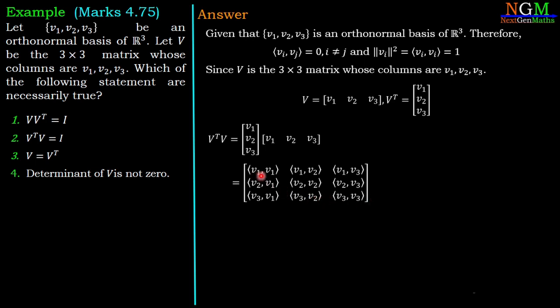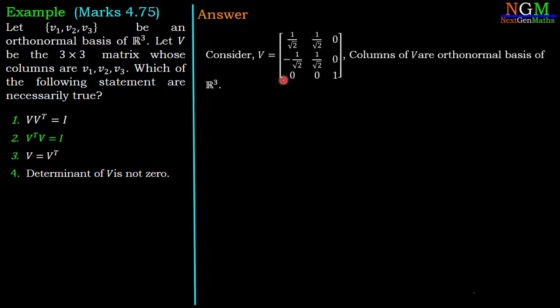Here, inner product V1 with V1 is nothing but the norm of V1 squared, which has value 1. Similarly, inner product V2 with V2 has value 1 and inner product V3 with V3 has value 1. And all the other inner products have value 0. So it will give the identity matrix and hence V transpose V equal to I. So option number 2 is the correct answer.